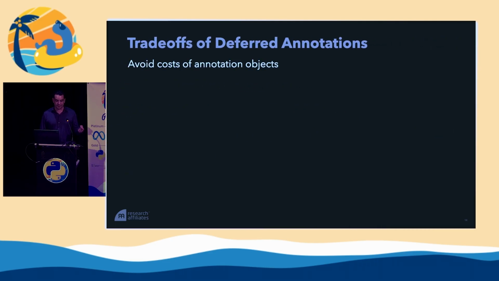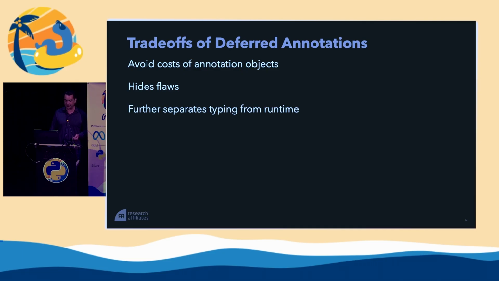So there are trade-offs to this deferral of annotations. We avoid the costs of annotation objects, which is great. That's really good. But it hides flaws. It hides incorrect type annotations or invalid Python or expressions that are going to raise errors. And it really further separates these two layers, the runtime layer from the static typing layer. And this is going to become the default in Python 3.14, which I think is good. We will no longer need to import annotations from the future, but these consequences of the gap between these two layers still remain.